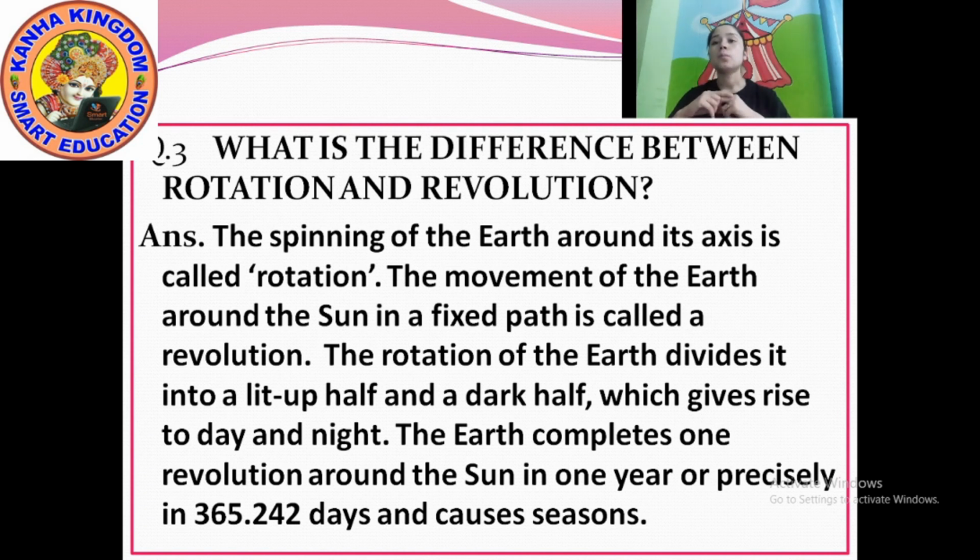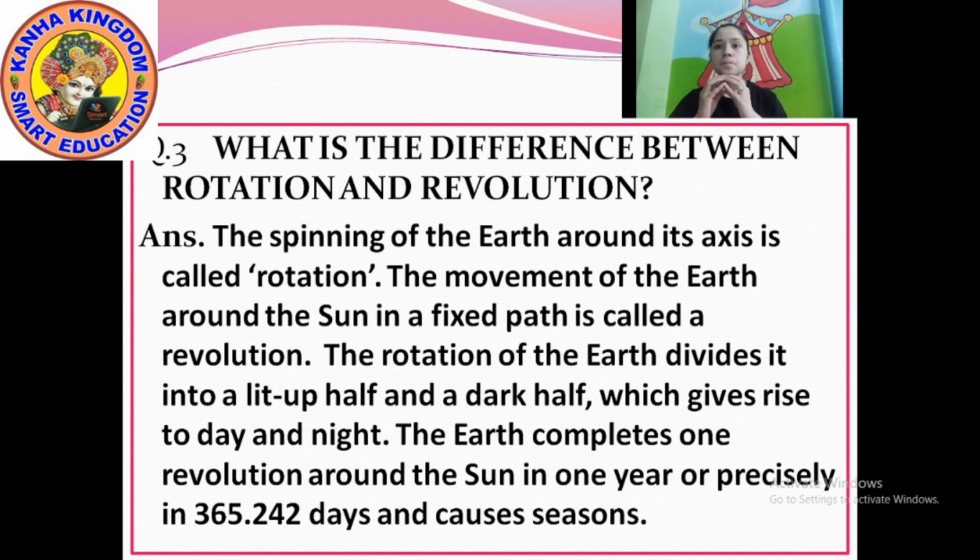The movement of the earth around the sun in a fixed path is called a revolution. So now you know the difference between rotation and revolution.